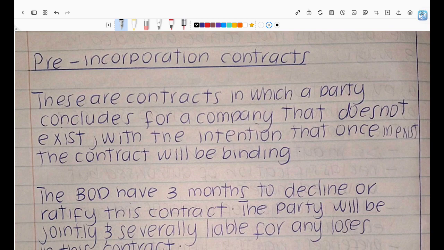So we're saying with pre-incorporation contracts, these are contracts that a third party could conclude on behalf of a company that does not yet exist. So say for instance you want to open a company, but you need to rent a place where the company is going to operate, but you haven't